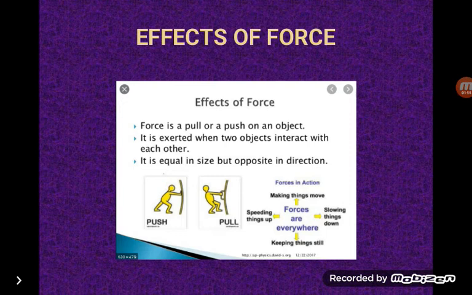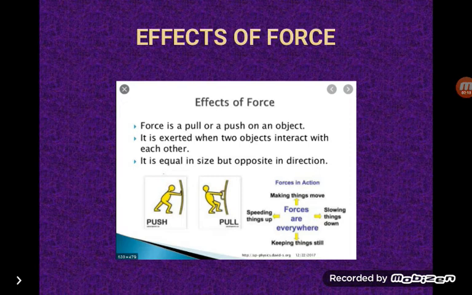Force can move an object from its state of rest or increase the speed of a moving object. By applying force, we can make a stationary ball move by pushing or kicking it. If we push it harder, the ball will move faster with a greater speed.